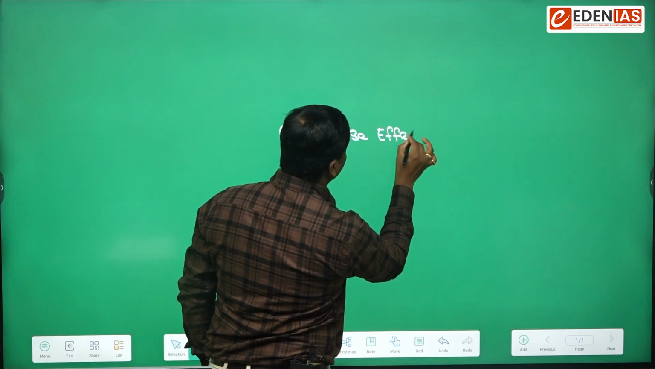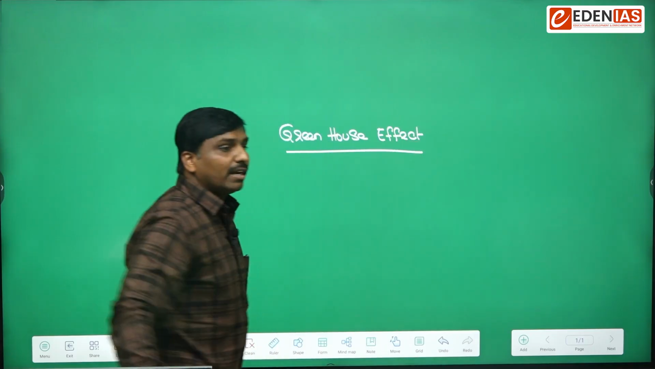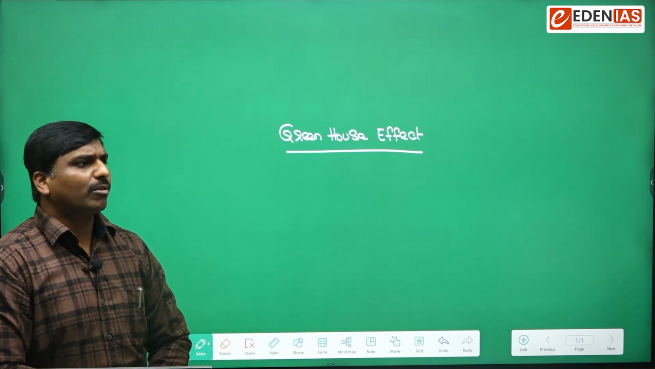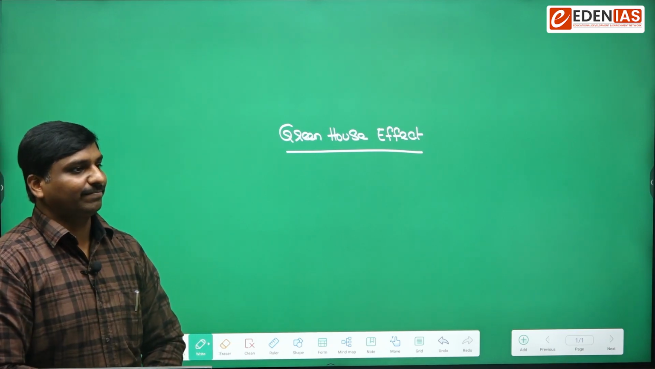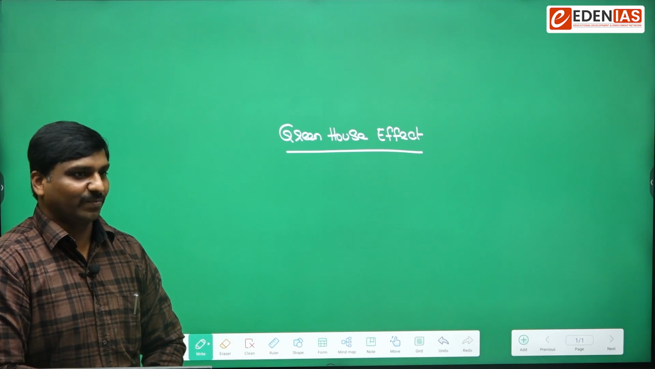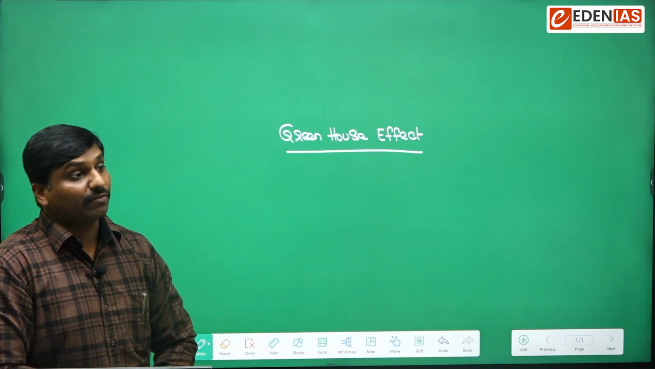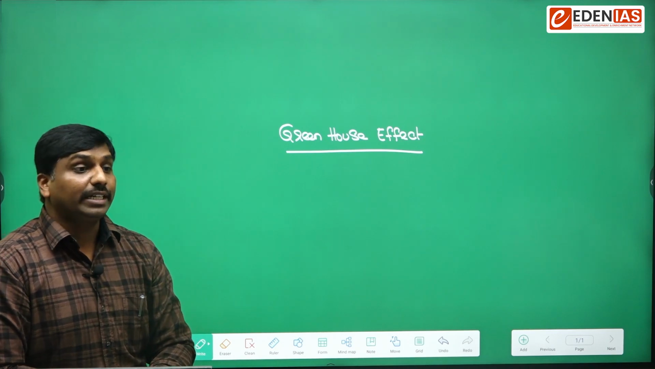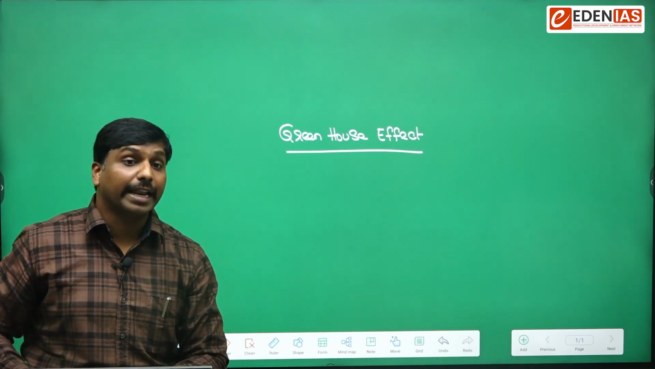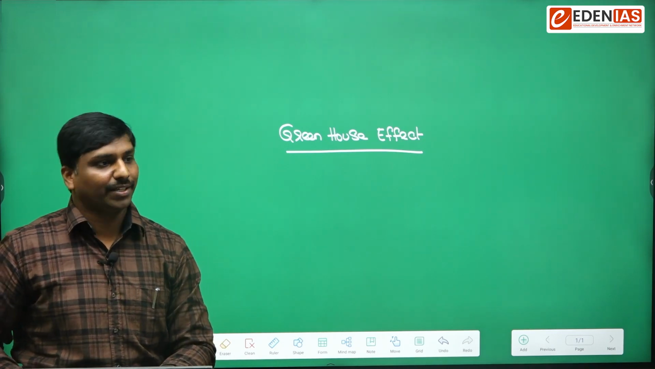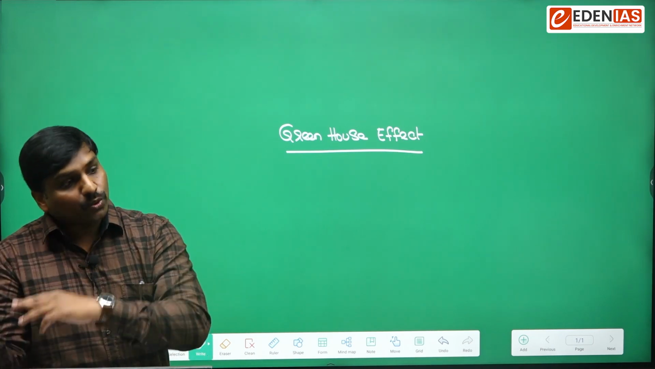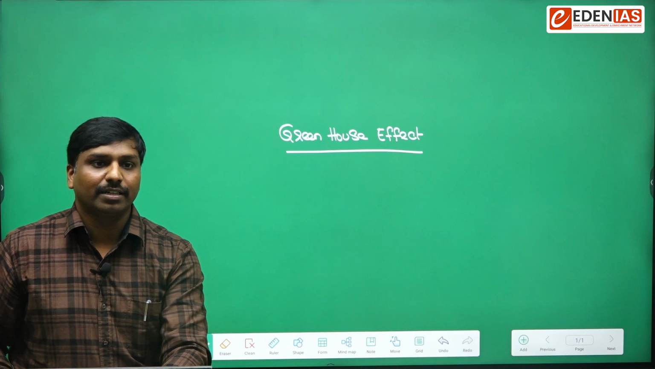Greenhouse effect. So what is the greenhouse effect? Is it a natural process or is it an artificial process? When we consider the greenhouse effect occurring on the Earth, it is a naturally occurring phenomenon. Remember that. We can also apply this same idea in gardens or for flowering plants.